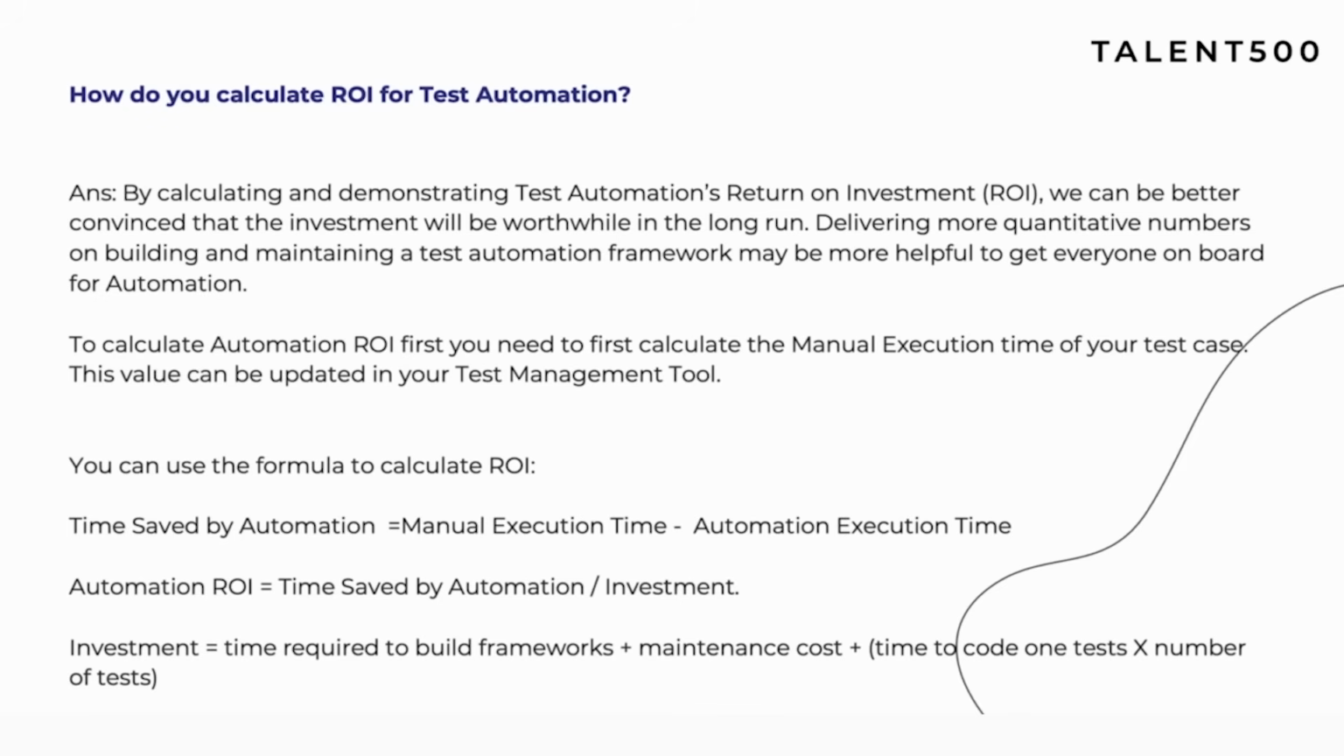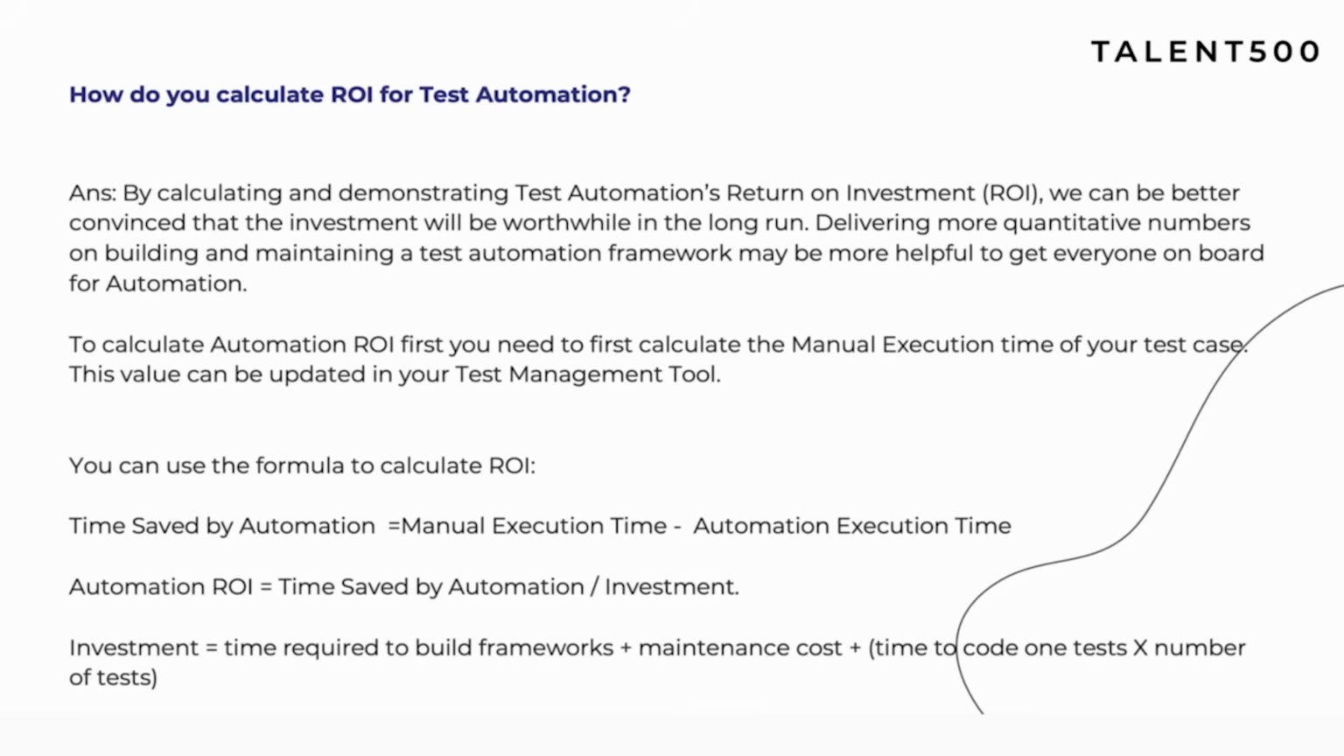To calculate this, you need to work out how much time you are saving by automating a test case. For example, a test case takes around 5 minutes to execute manually. When you automate it, it takes around 1 minute to execute. So in this case, you are saving 4 minutes. The automation ROI would be the time saved by automation, that means 4 minutes, divided by the investment. Investment is nothing but the time required to build the framework plus maintenance cost, or the time to code X number of tests. For example, let's assume your automation framework took around 100 hours.